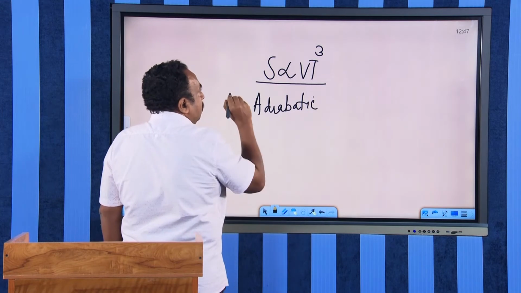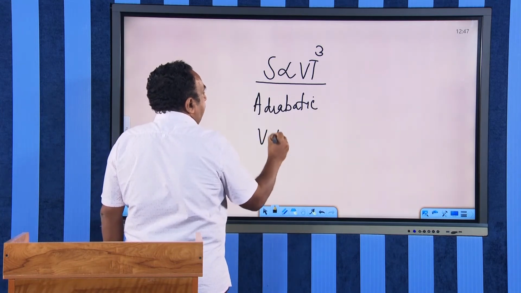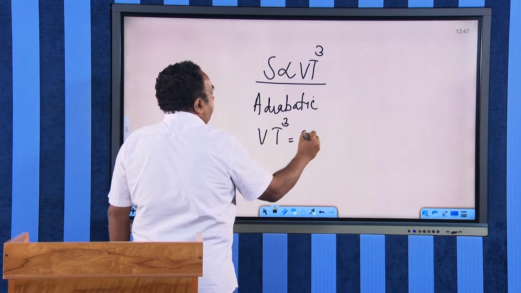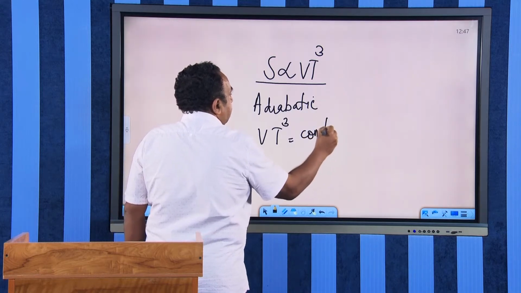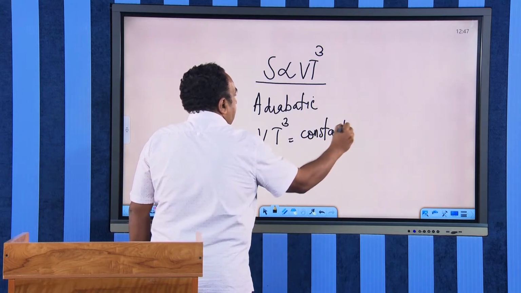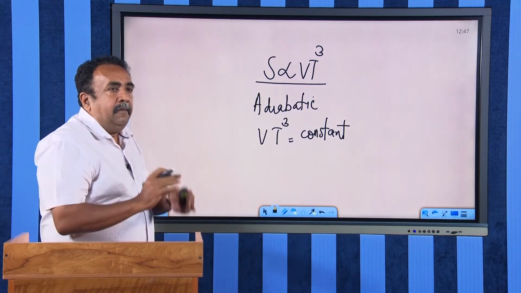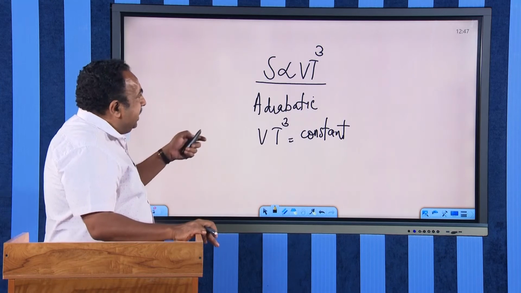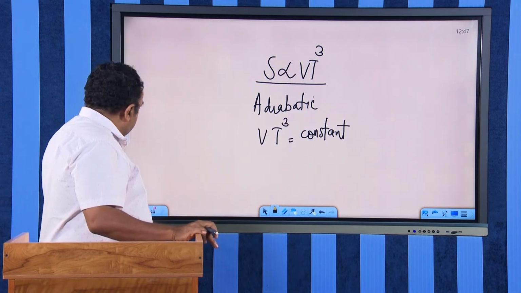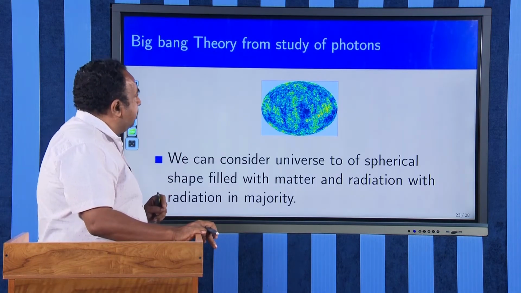During an adiabatic process, entropy remains constant, or V T cube will be equal to a constant. We have a very important situation where the entropy remains constant. Very, very interesting property.